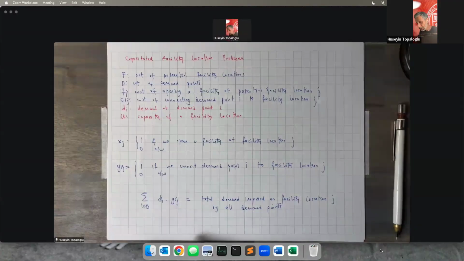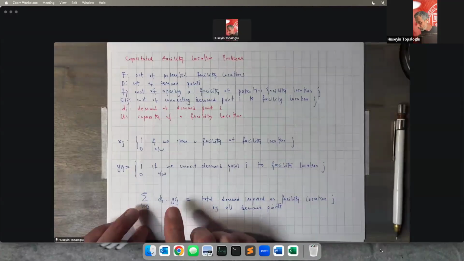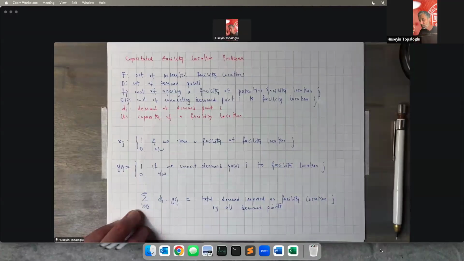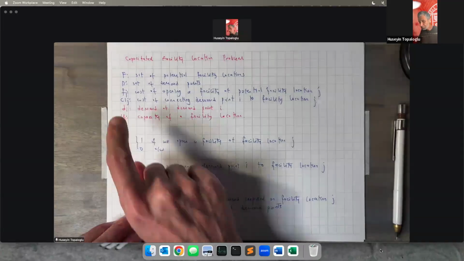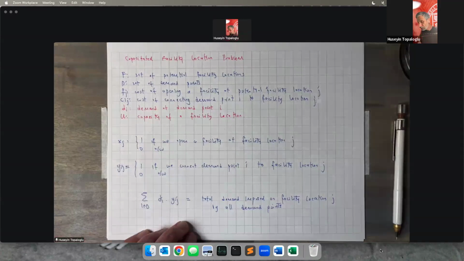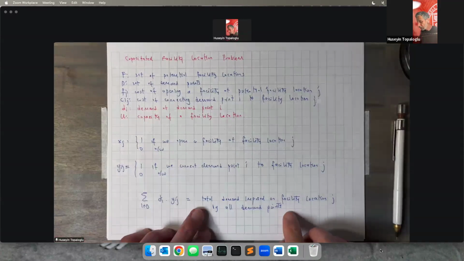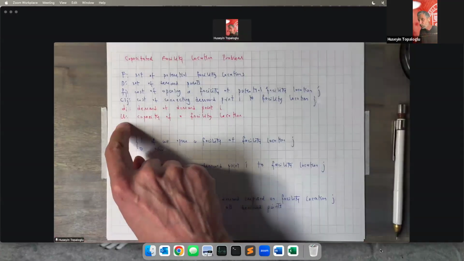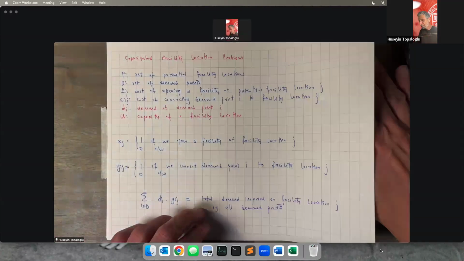Which means that we're going to write a constraint that says, if facility location J is not open, then the total demand imposed on facility location J by all demand points has to be 0. And if facility location J is open, then the total demand imposed on facility location J by all demand points has to be at most U. Let's write a constraint that says that.